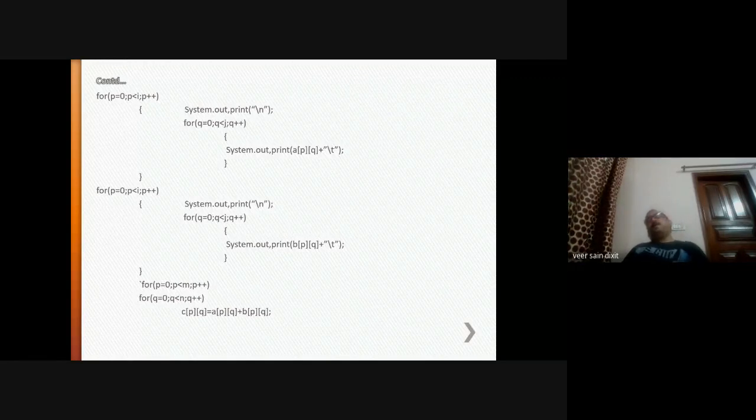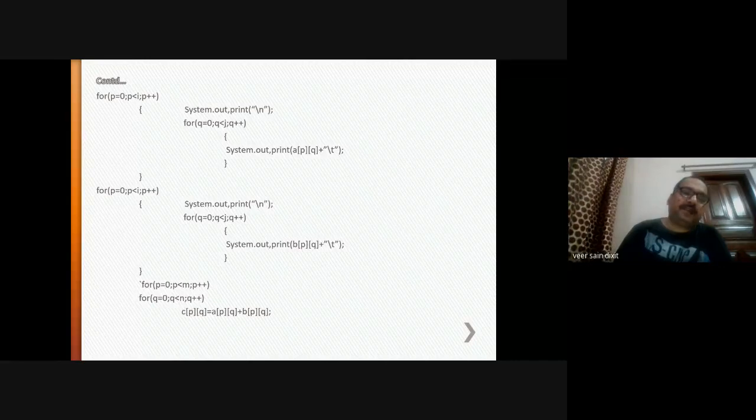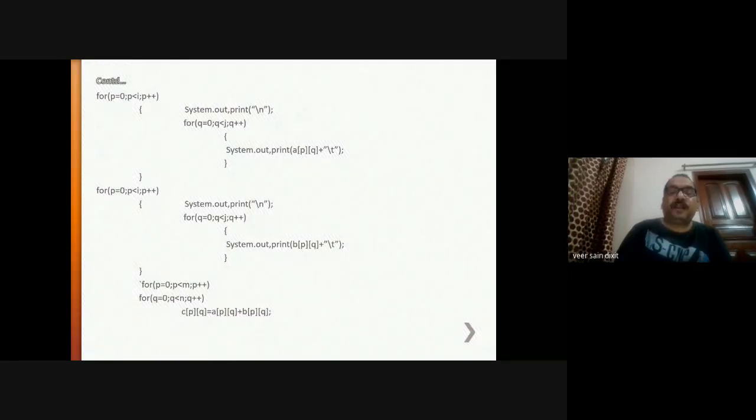अब ए और बी को आपको क्या करना है, ऐड करना है. The values will be added like this. There is another third matrix C[P][Q] in which the value of A[P][Q] plus B[P][Q] will be assigned. I have used two loops. For P is equal to 0, all the values of Q will be executed.